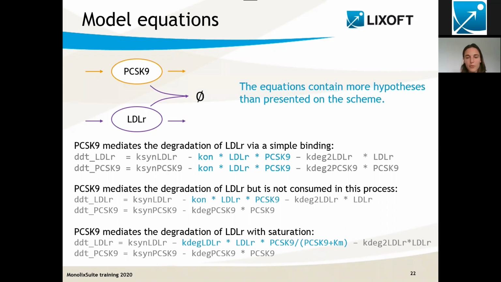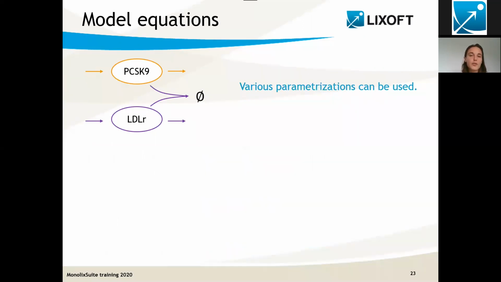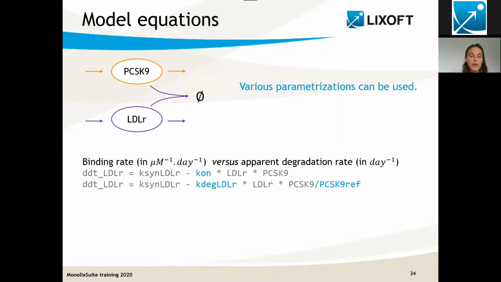So that was really about the model structure, about the equations. The next point is about the parameterization. For a given set of equations, there are often several ways to parameterize it. And here we'll give two different examples. First, we can use a binding rate, as I have just done before.